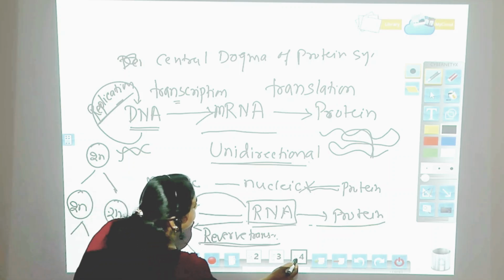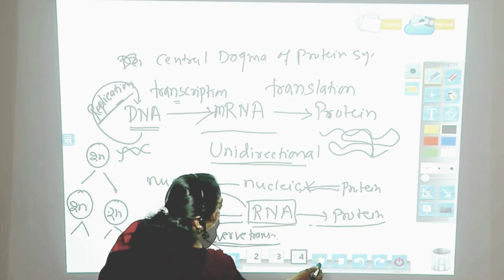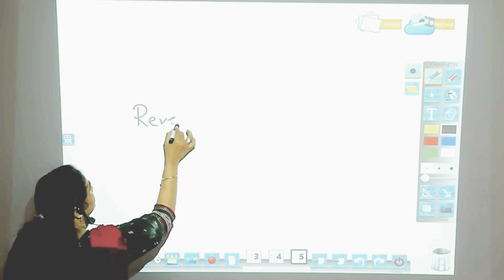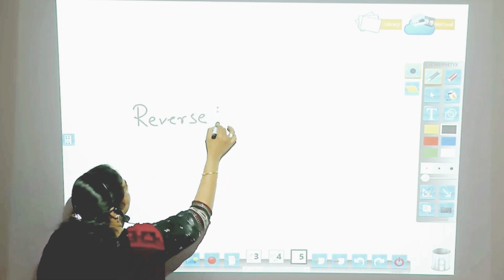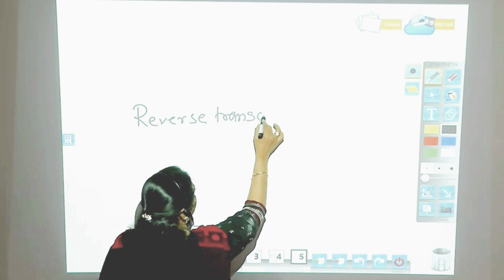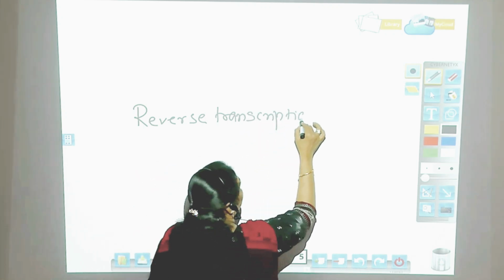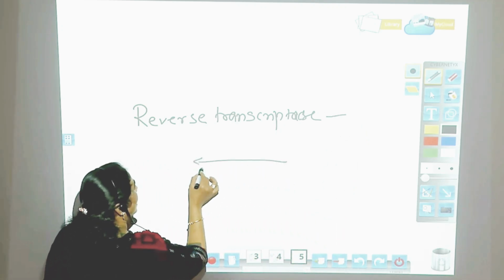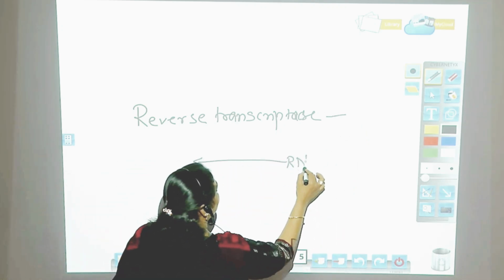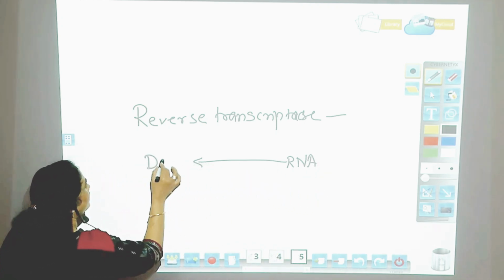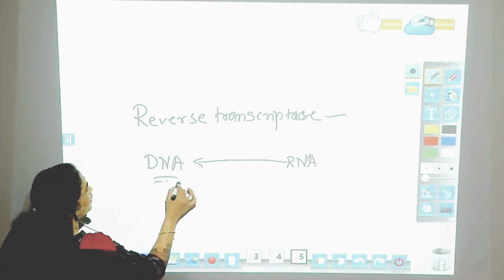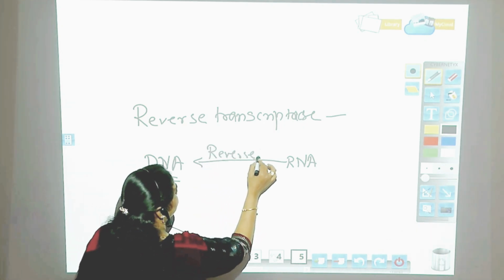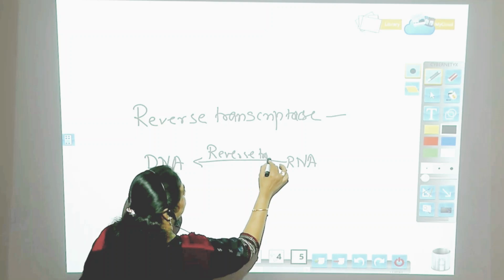With reverse transcriptase present, RNA can be transcribed to DNA, and the process is called reverse transcription.